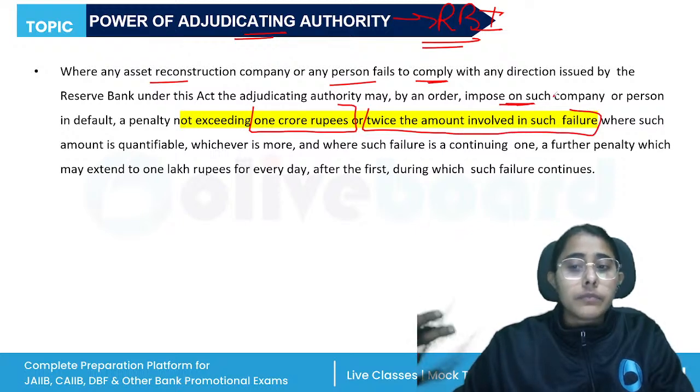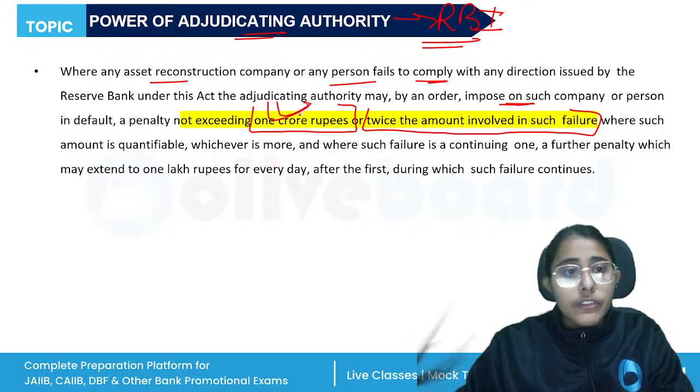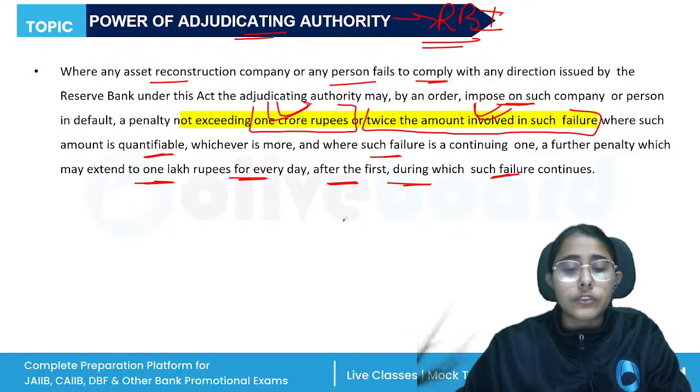If the default is quantifiable, then twice the amount involved, and if the amount is not quantifiable, then 1 crore rupees. And if the default or failure of compliance is a continuing one, continuing for more than 1 day, then a further penalty may extend to 1 lakh rupees for every day after the first day during which such failure continues. All right.